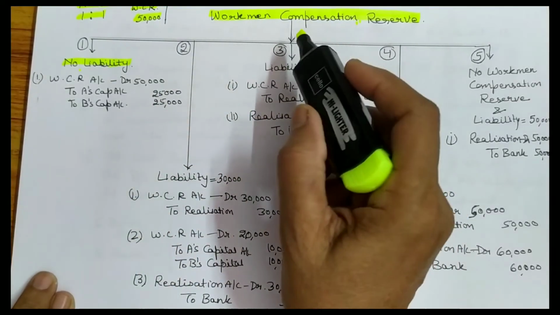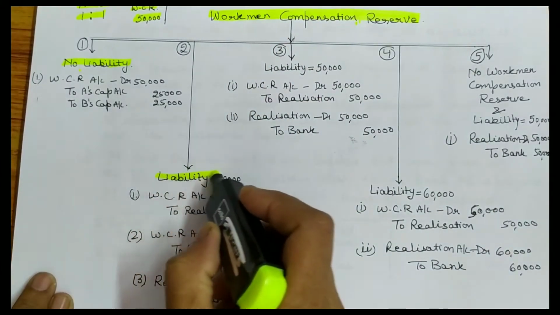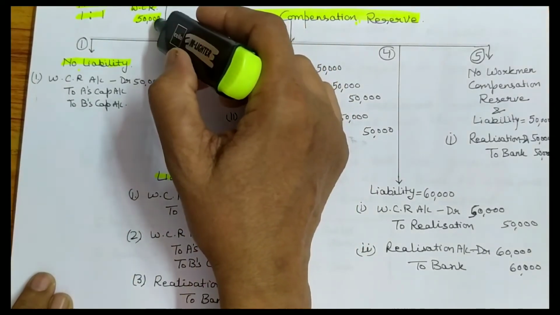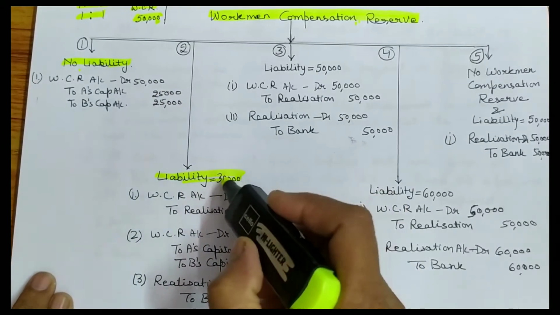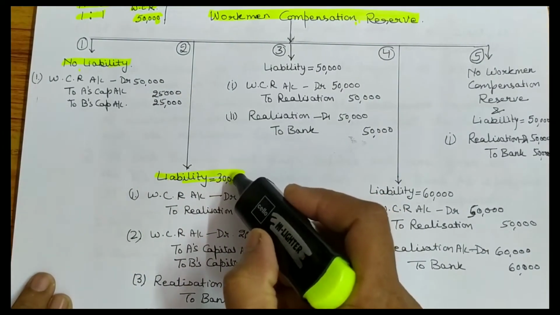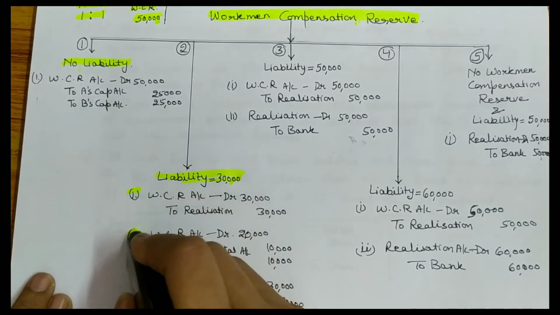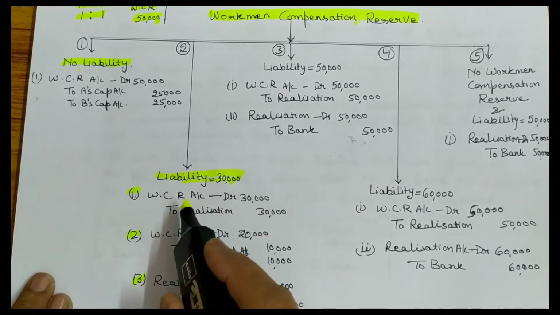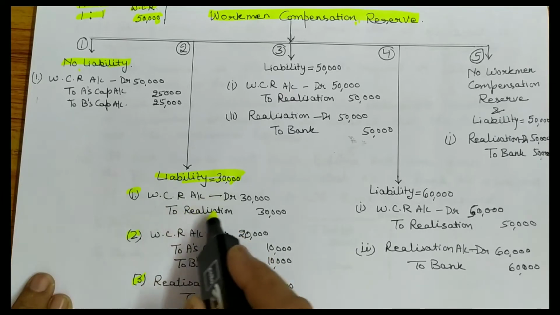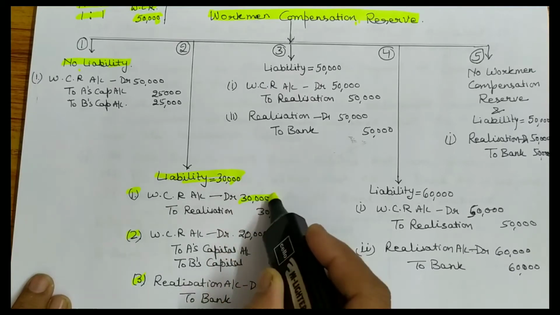And in second case, if there is a liability of rupees 30,000, in this case workman compensation reserve is 50,000 and liability is only 30,000. It means liability is less than workman compensation fund. Okay. So in this case you have to pass 3 entries, 1, 2, 3. One में workman, first of all you have to transfer workman compensation reserve account debited to realization up to the extent of liability only. Okay.